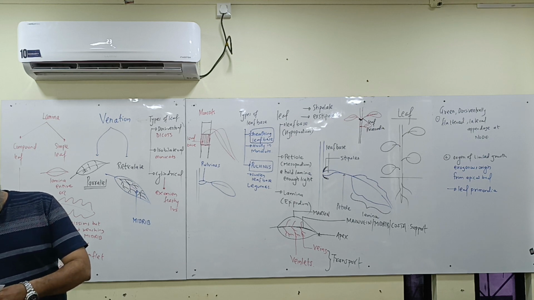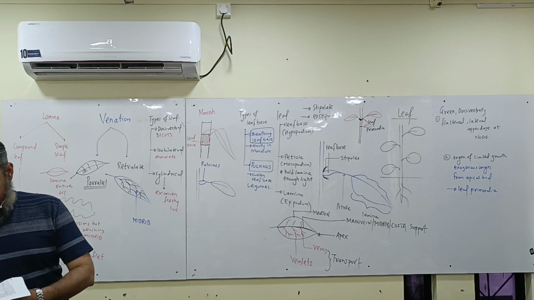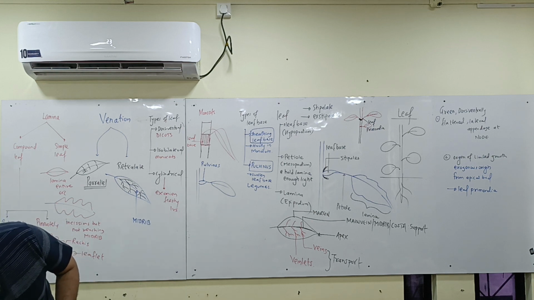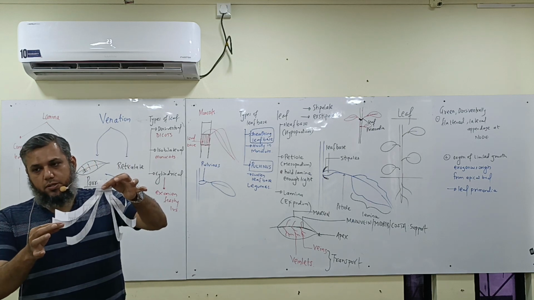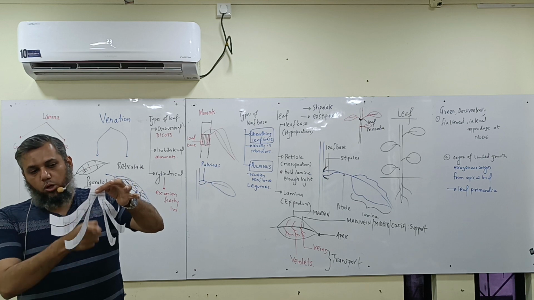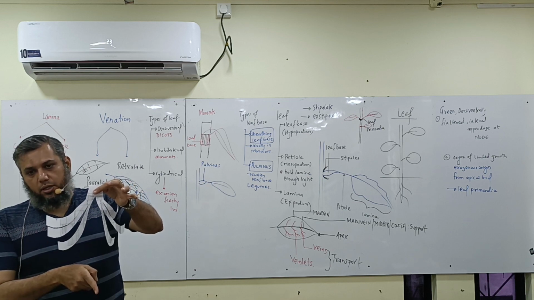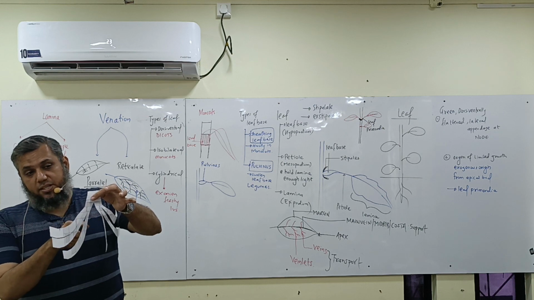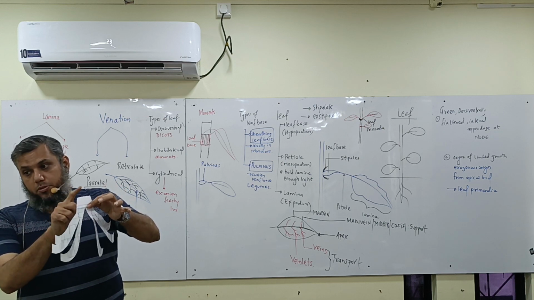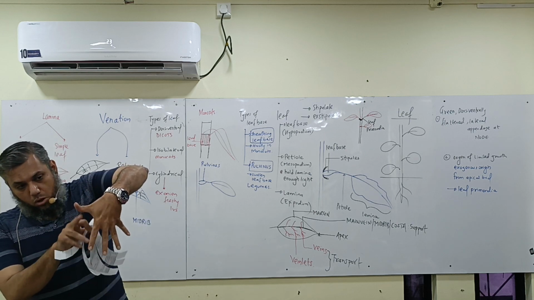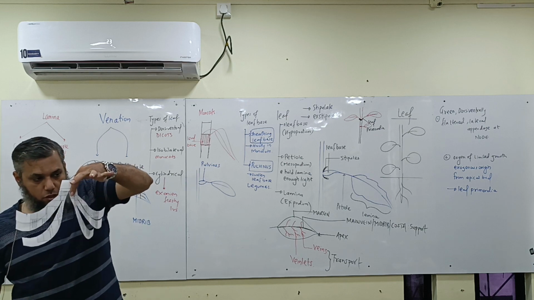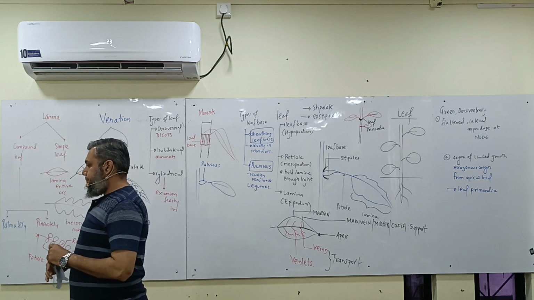Now see how the arrangement will be. What am I giving? Incisions. Okay, thank you. Now see. Who are these? Leaflets. Who are these? Leaflets. What is missing? The midrib, or the rachis now. So can I say all the leaflets are attached to a single point, that is on the petiole, like the fingers on your palm? So what should I call it? Palmately compound.